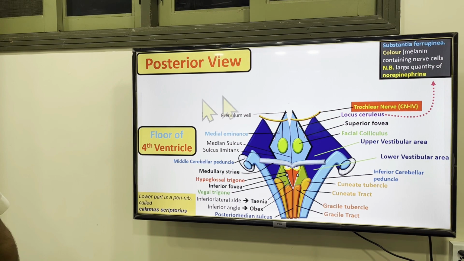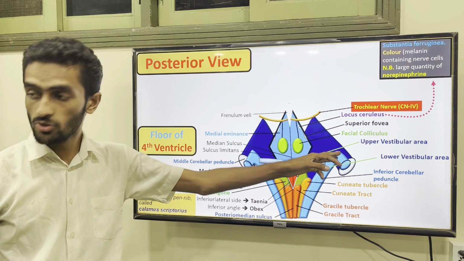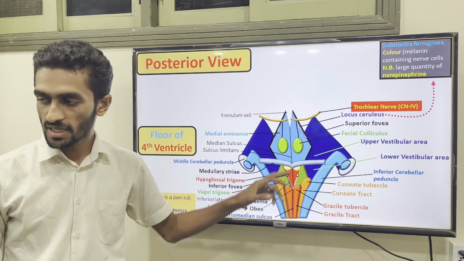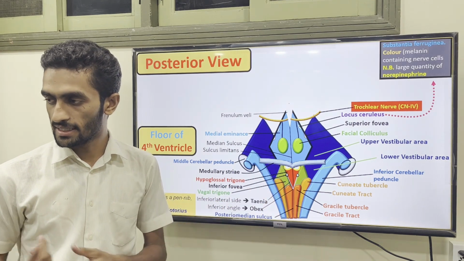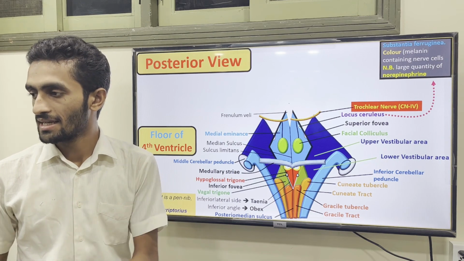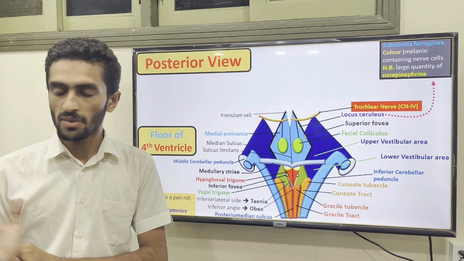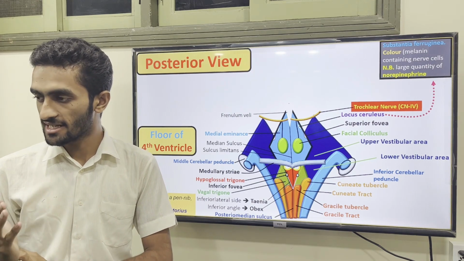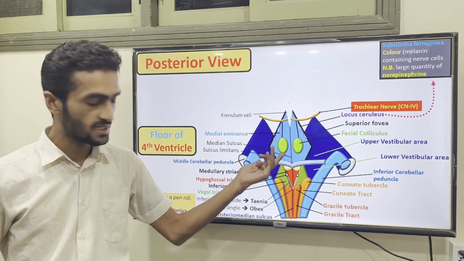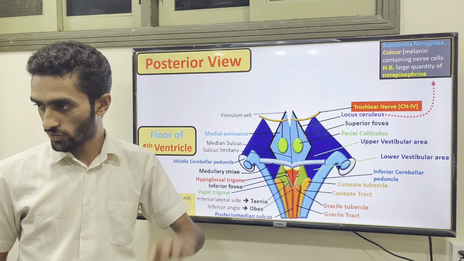Now, this part is covered, I think. We have seen the vestibular area, upper and lower, and we have seen the facial colliculus. In practical life you do not see all the things. When you see the picture, or the MRI or X-ray, there are some identification points. One is the facial colliculus, which is a major one. You are seeing it on the floor of the fourth ventricle.